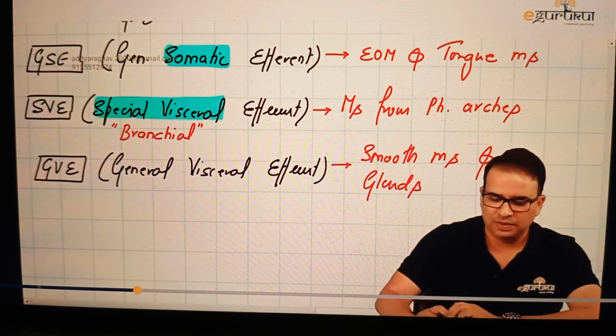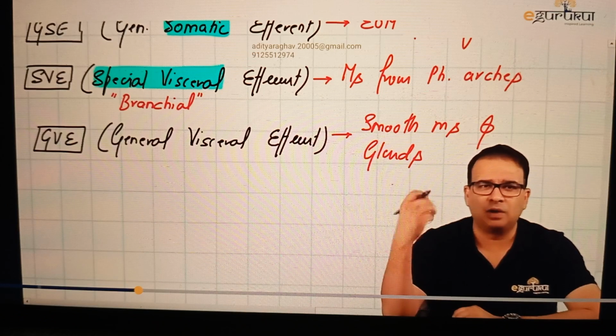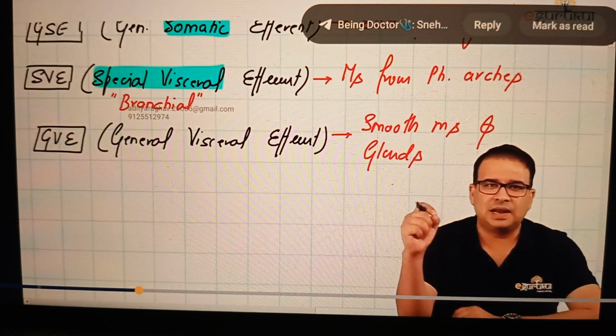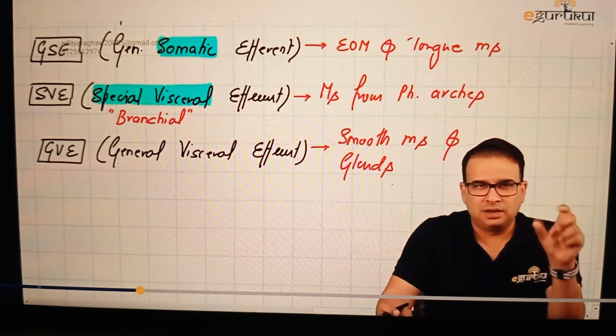It's a very important column. It's an autonomic column. It supplies the smooth muscles and glands. What are the glands you talk about? Like mammary, all these parotid, submandibular, sublingual, all the glands of head and neck, even beyond. The smooth muscles in the gland are taken care of by the GVE column. So it's very, very important first to look into the name and then try to extract the best possible information out of it.